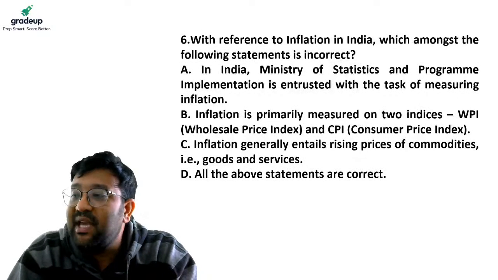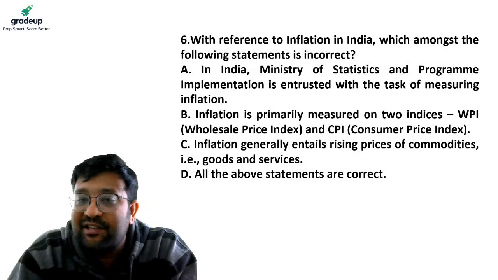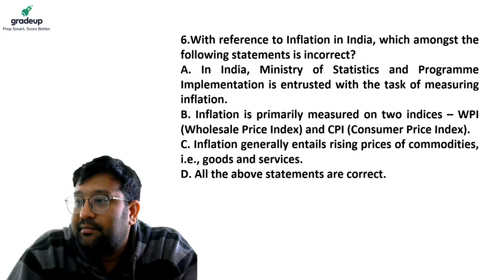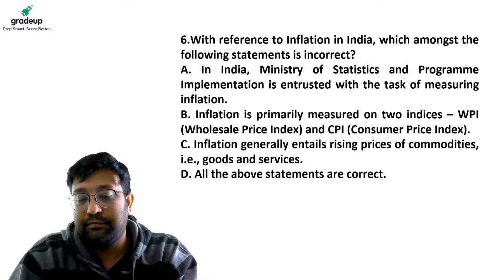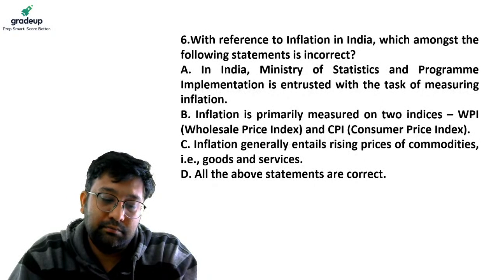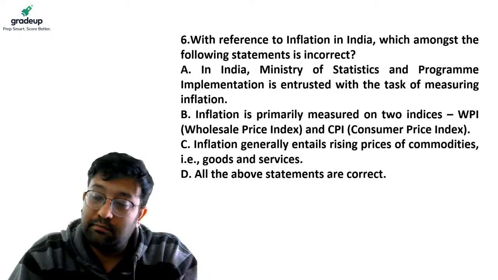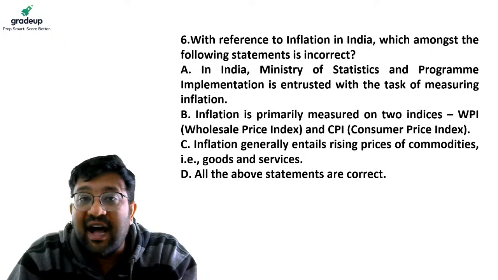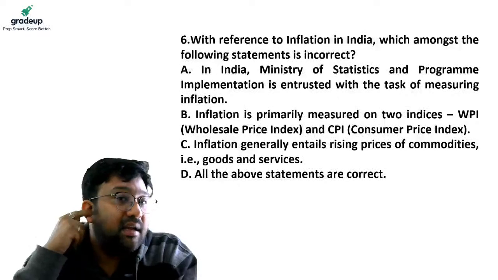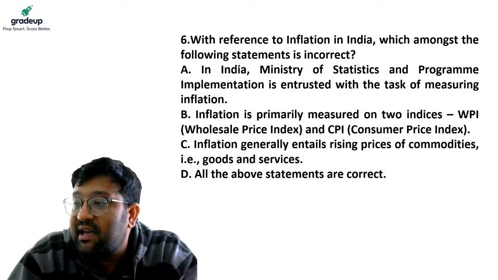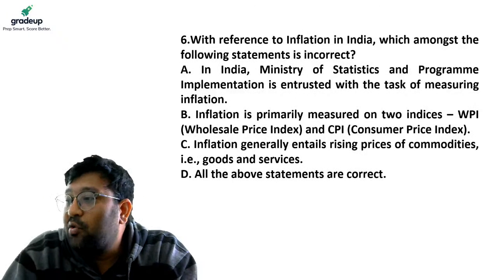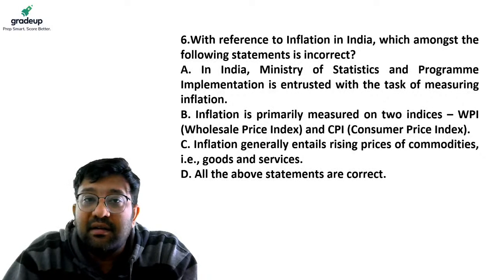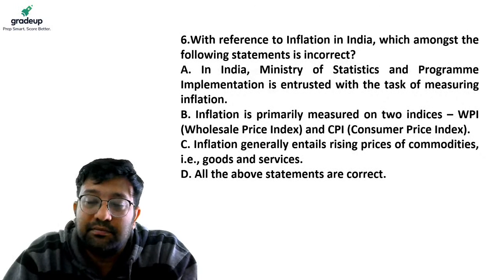Guys, please be a bit quicker because these are very simple questions. Shivangi is saying B, that is, the statement which is incorrect is statement B. Srikutan is saying A, that statement A is wrong.